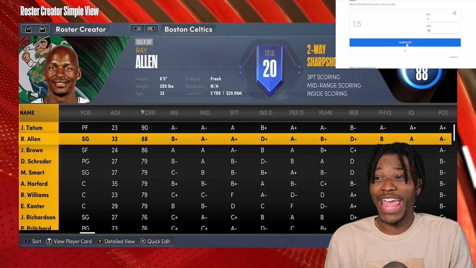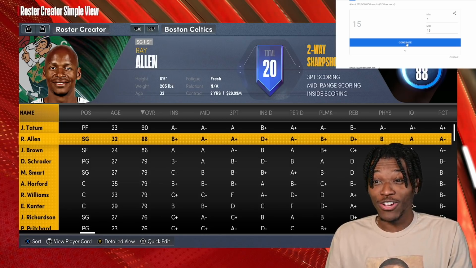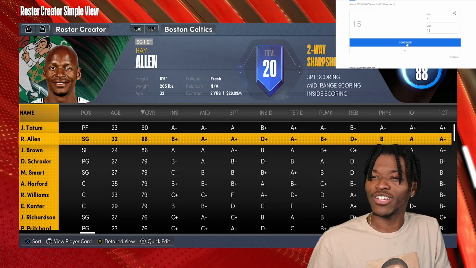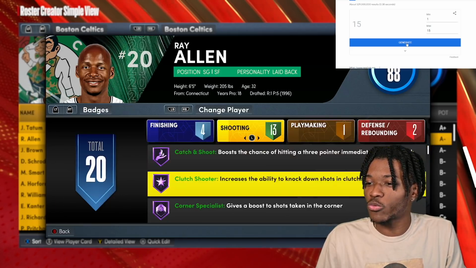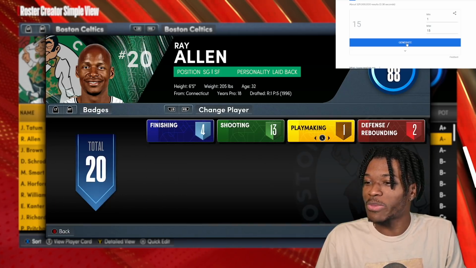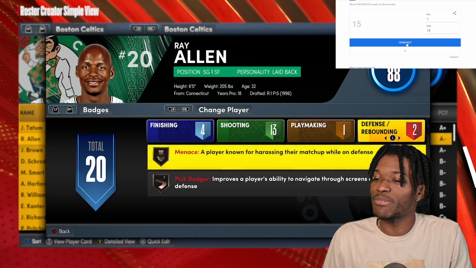It's still Ray Allen. Ray Allen, one of the greatest shooters of all time, is on the team. He only got 20 badges. What are these 20 badges? Because I guess he's older in his career. Yeah, all the shooting badges. He got clamps. He's got menace and pick dodger.